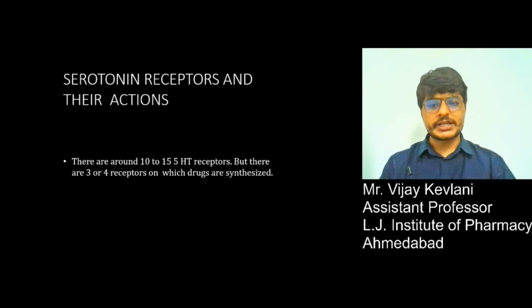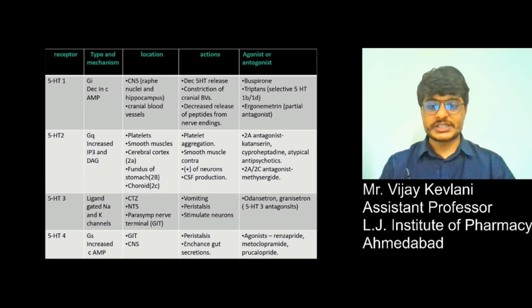Serotonin receptors and their actions. There are around 10 to 15 5-hydroxytryptamine receptors available, but there are 3 or 4 receptors on which drugs are synthesized. So let's see, there is 5-HT1, 2, 3, 4, and then there is also 5, 6 and 7. 5-HT1 has subclasses 5-HT1A, 1B, 1C, 1D, 1E. 5-HT2 has subclasses 5-HT2A, 5-HT2B, 5-HT2C.